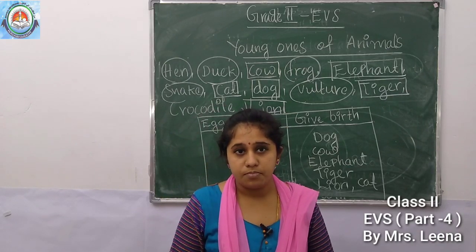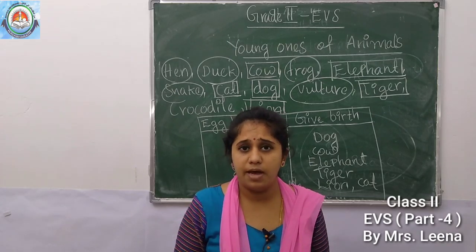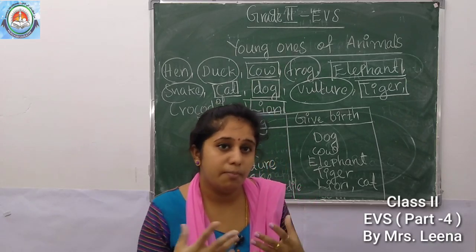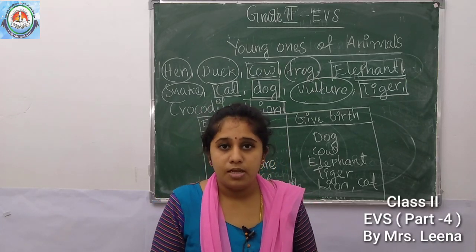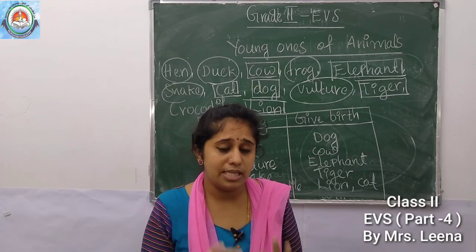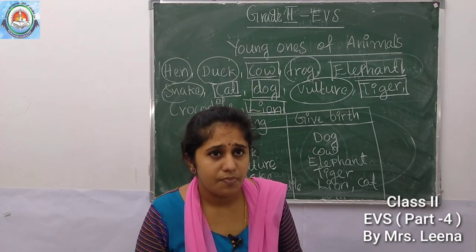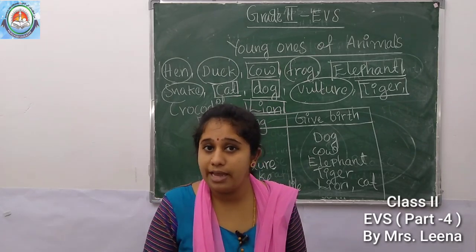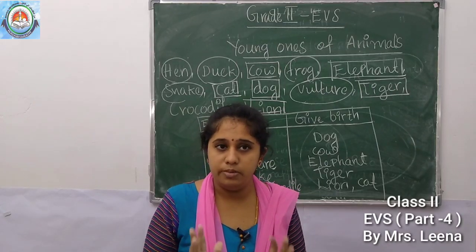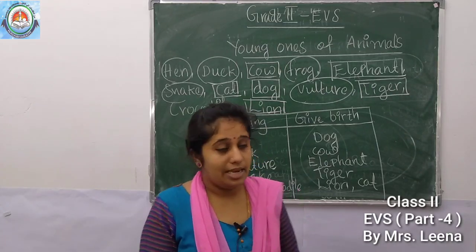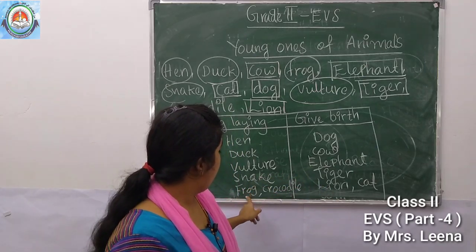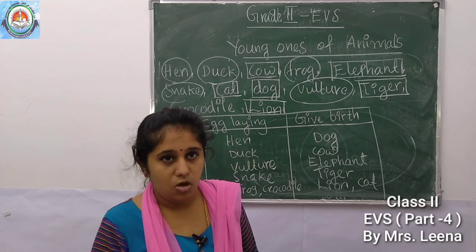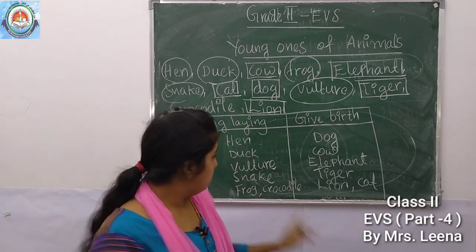Okay, see, some animals produce their young ones by laying eggs. Then some animals produce their young ones by giving birth. All birds produce their babies by laying eggs. Isn't it? Yes, all the birds. Then some animals like snake, frog, crocodile also produce their young ones by laying eggs.